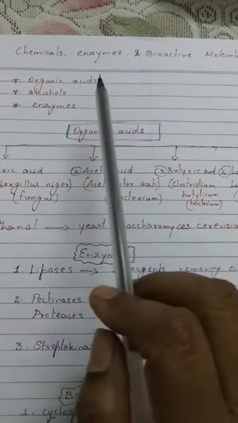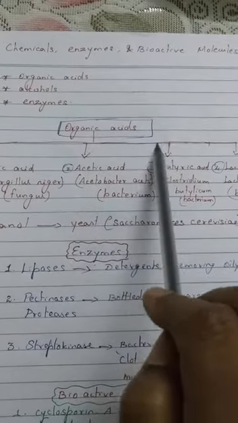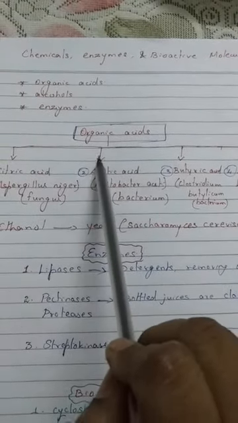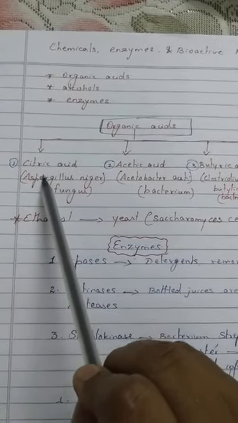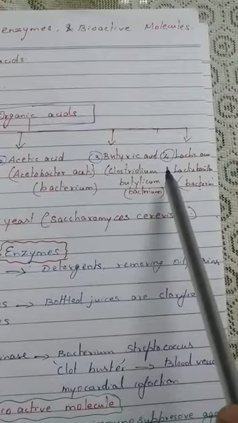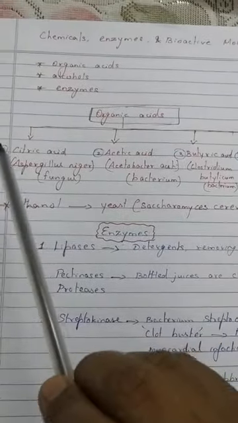What are the different organic acids synthesized by microbes? Citric acid, acetic acid, butyric acid and lactic acid are all synthesized using different microorganisms.